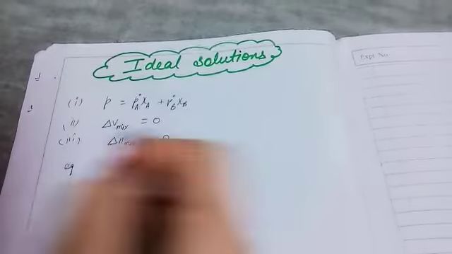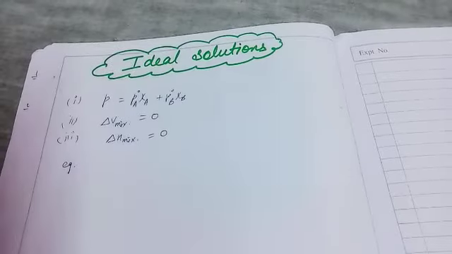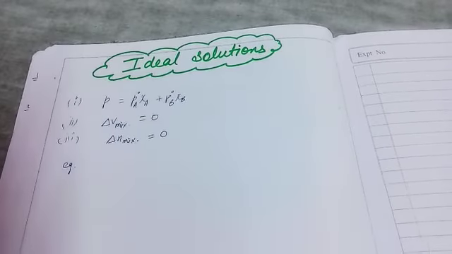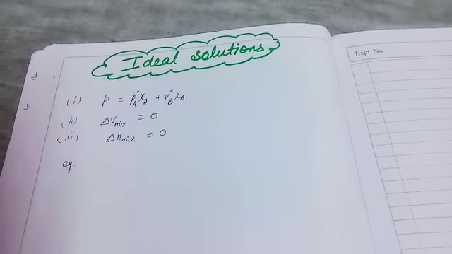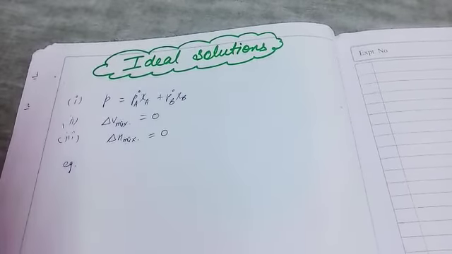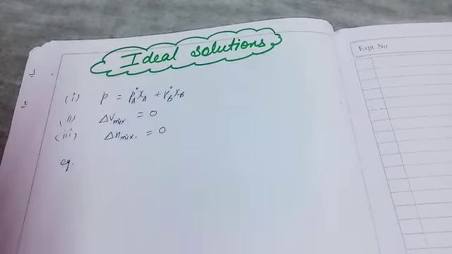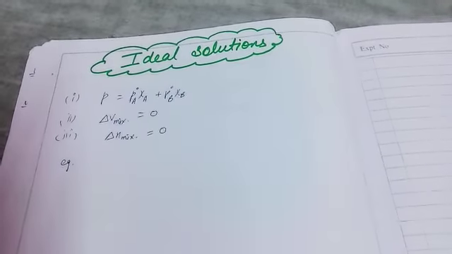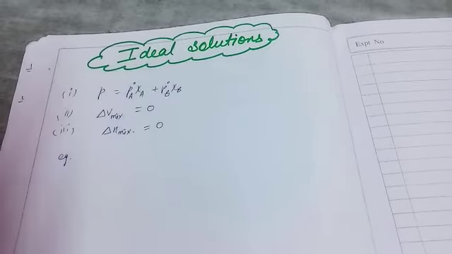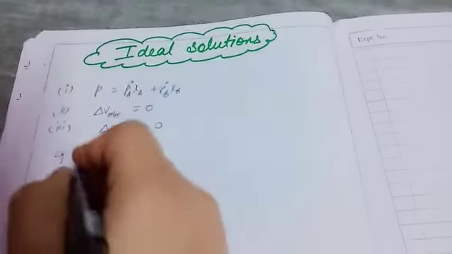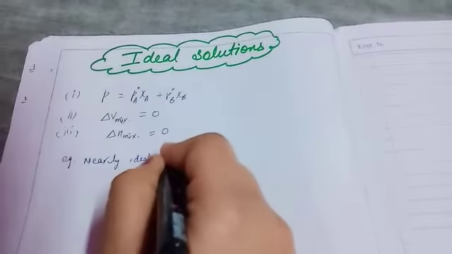Now in this you can take an example. Remember one thing, there is no perfectly ideal solution, ऐसा कोई solution नहीं है that is perfectly ideal. Just as no person is perfectly ideal, उसमें कुछ ना कुछ defect हो सकता है. Same condition, there is not a single solution which is perfectly ideal. So we'll learn examples which are nearly ideal. It's not exactly ideal, but nearly ideal.